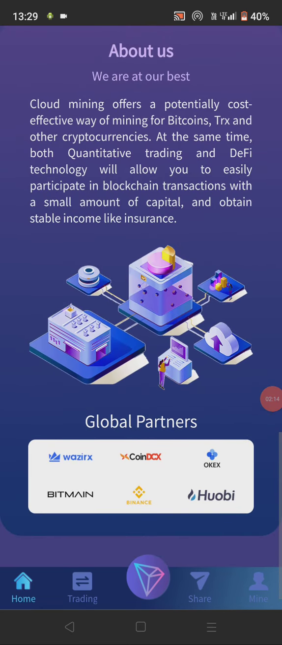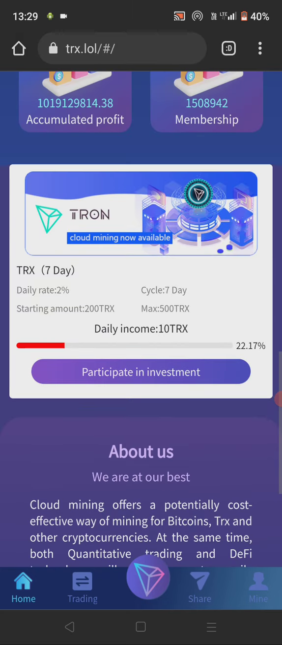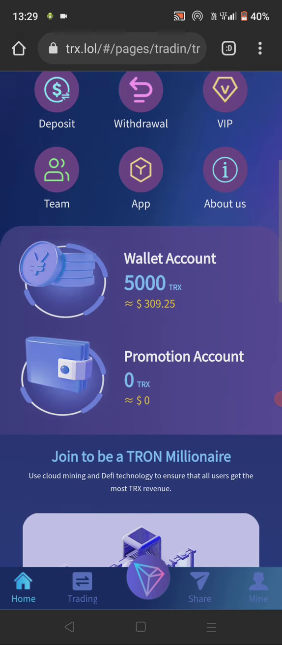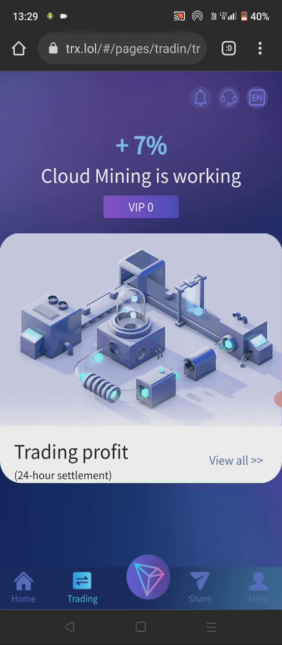And if you go down, you can check the global partners of this company, which are Vesirex, Coindesk, OKX, Bitmain, Binance, and Huobi. And if you click on this trading option, you can, wait guys, this is loading. Here you can check that cloud mining is working at 7% with 24-hour settlement.